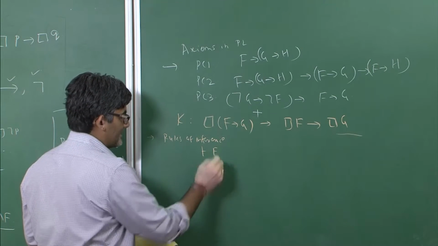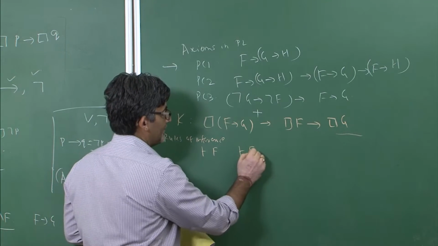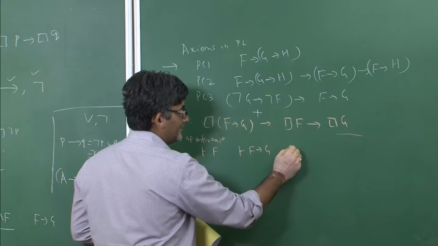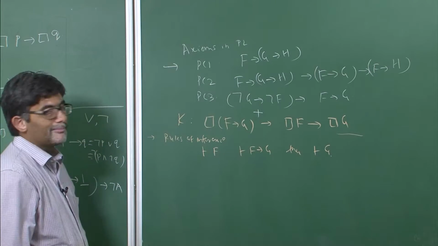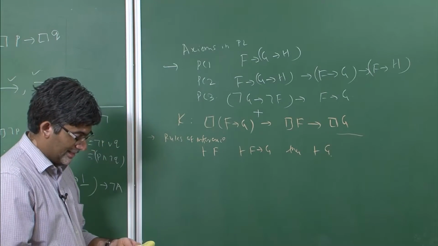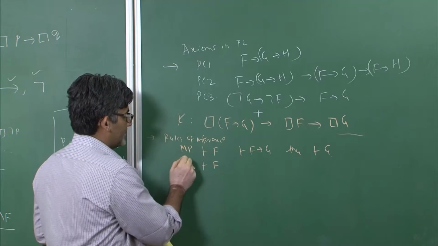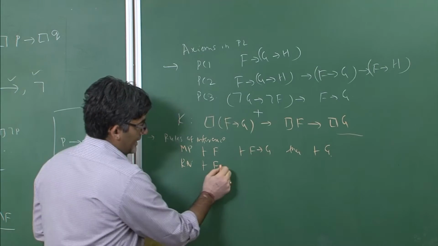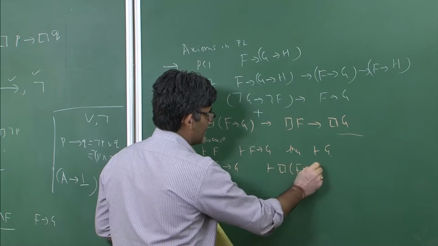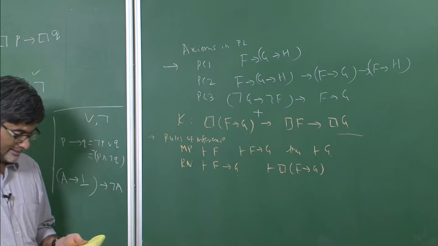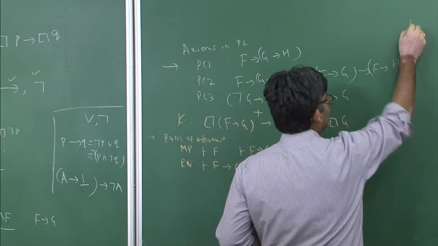Suppose F is considered to be a theorem, and F implies G is also a theorem, then we have G is the case. This is the modus ponens rule, and it applies to even normal modal logical systems also. In the same way, this is modus ponens, and this is the rule of necessitation: if F implies G is already a theorem, then necessity of F implies G is also considered to be a theorem. So the list is big like this. First, everything you are stating explicitly.